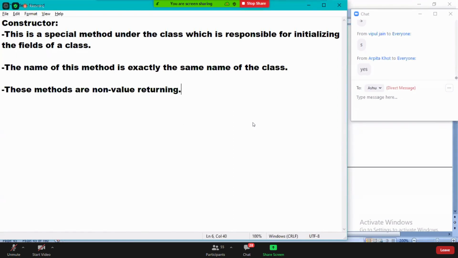Second point, the name of the method is exactly the same name of the class. Third point is that these are non-value returning methods.